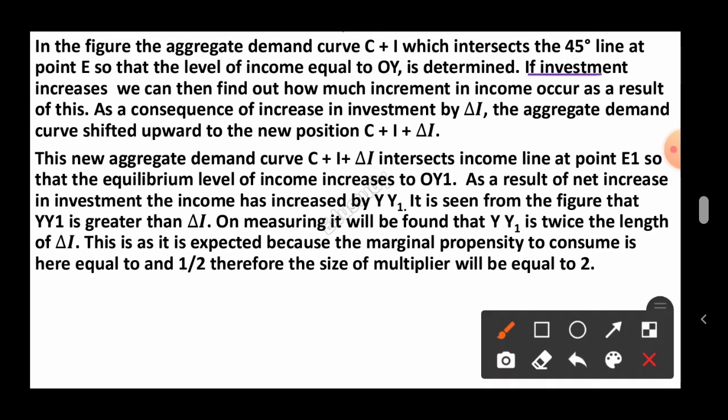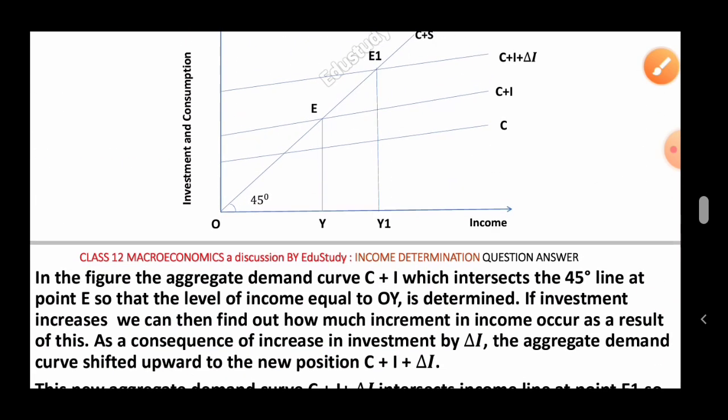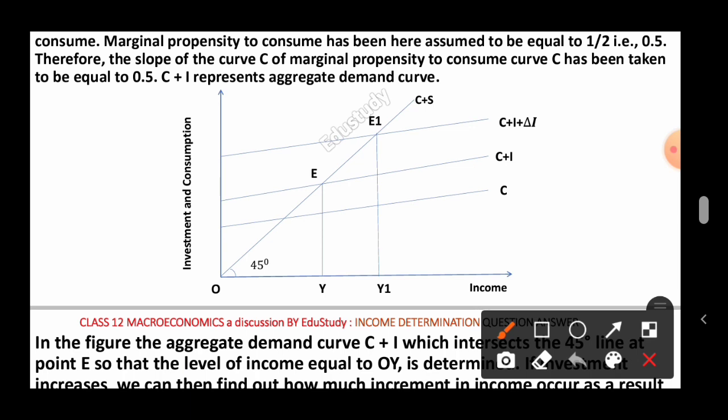if investment increases, we can then find out how much increment in income occurs as a result of this. As a consequence of the increase in investment by del I, the aggregate demand curve shifts upward to the new position C plus I plus del I. This initial aggregate demand curve, C plus I, will be shifted upward.